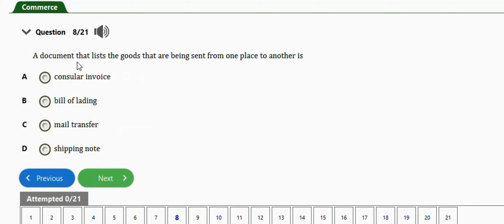Okay, next question is one. It says the document that lists the goods that are being sent from one place to another is a consular invoice, bill of lading, mail transfer, shipping notes. So guys, the right answer is option D, shipping notes.